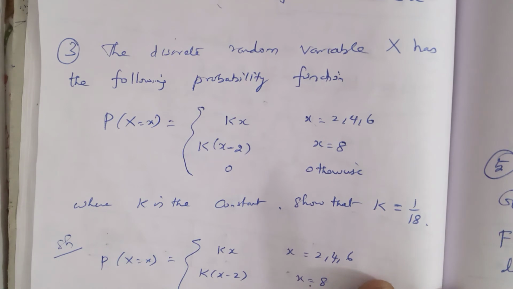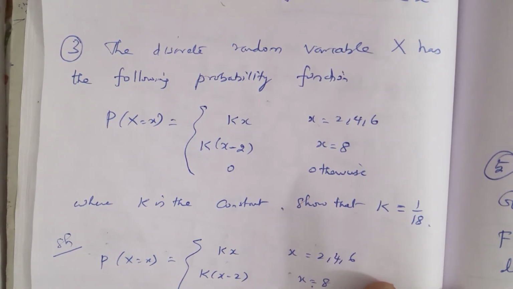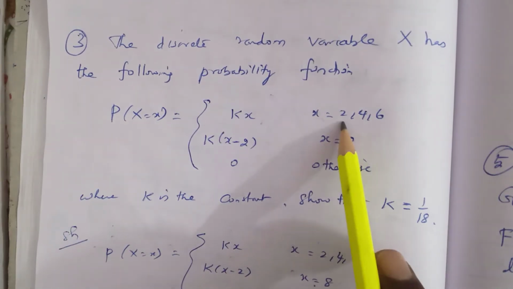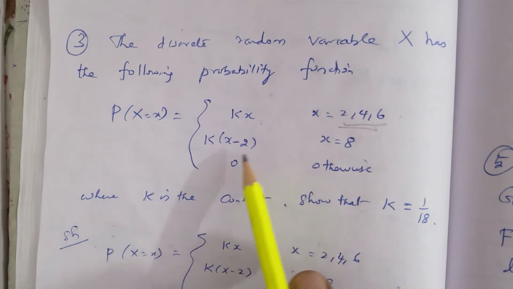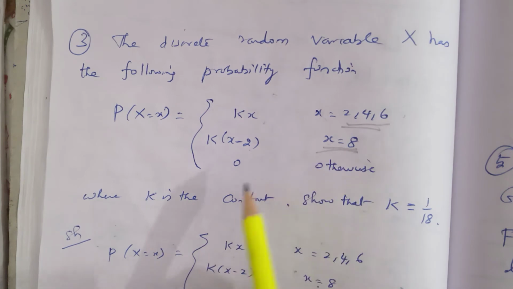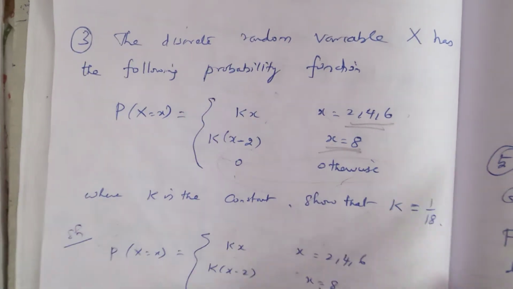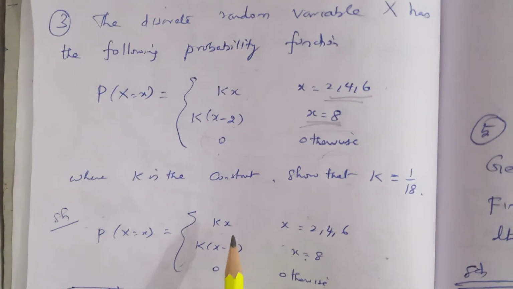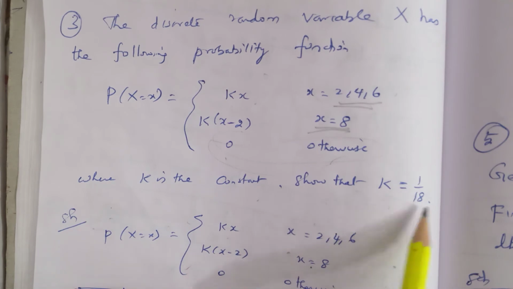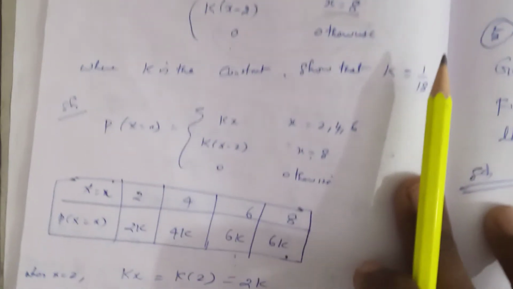The following discrete random variable x has the following probability function: probability of x equal to x is kx for x equal to 2, 4, 6; k into x minus 2 for x equal to 8; and 0 otherwise, which means we leave those values out. Where k is a constant, show that k equal to 1 by 18. We have to prove that k equal to 1 by 18.